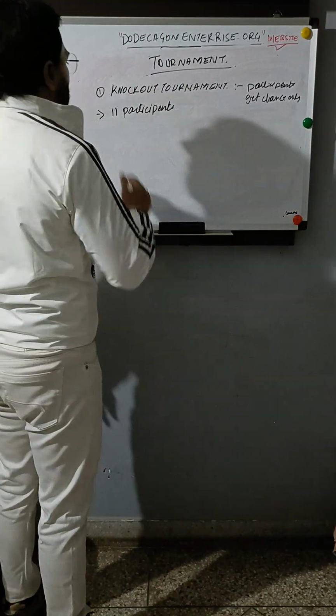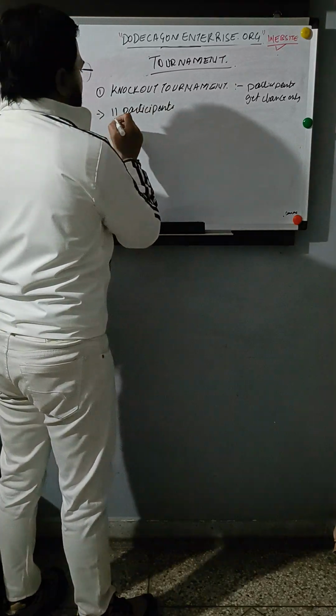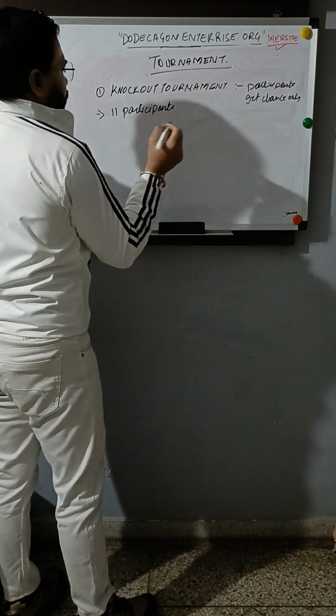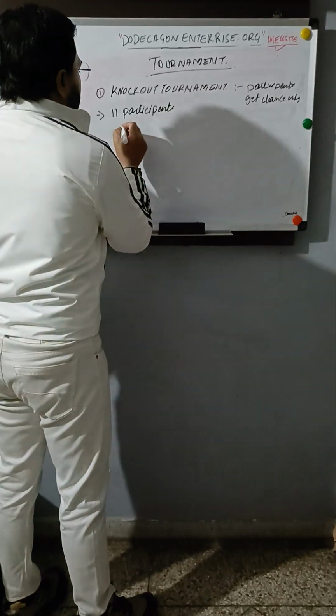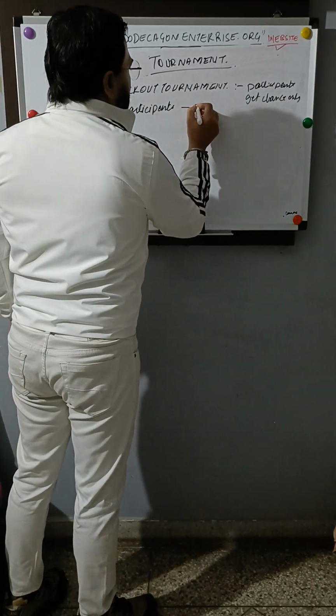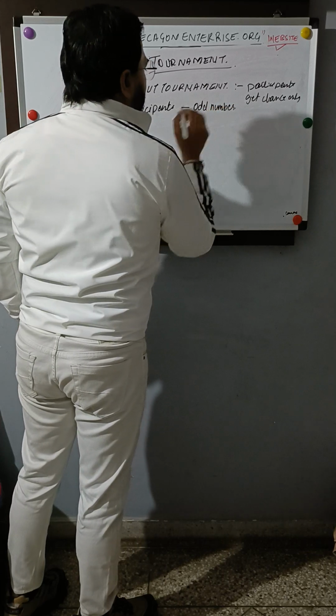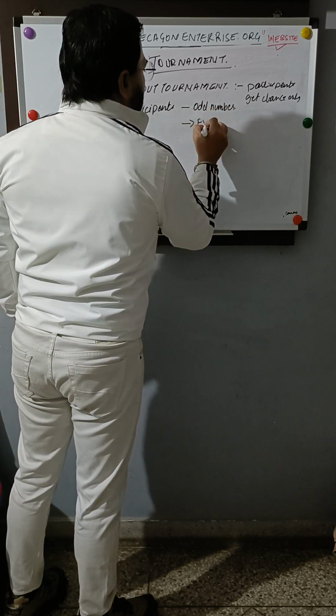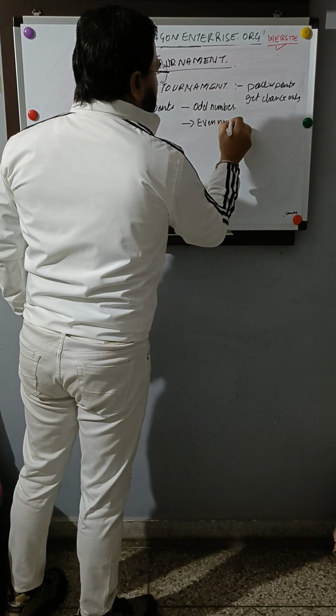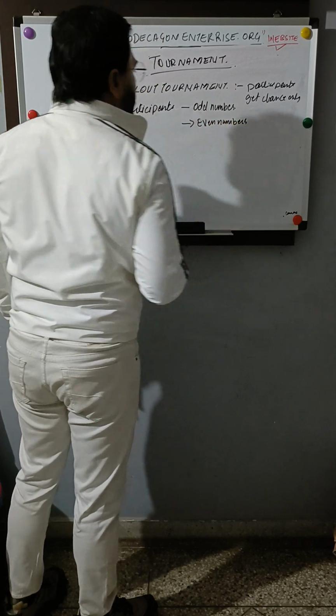First of all, the knockout tournament. Suppose there are an even number of teams and an odd number of teams. I am going to talk about the two together.